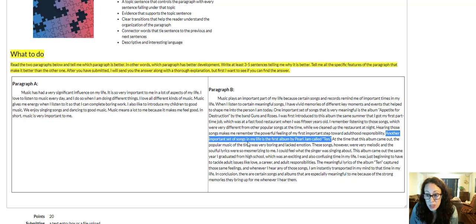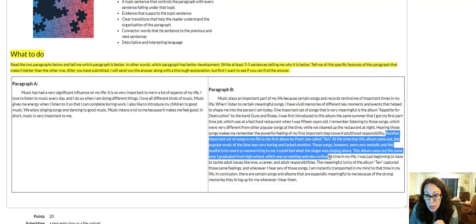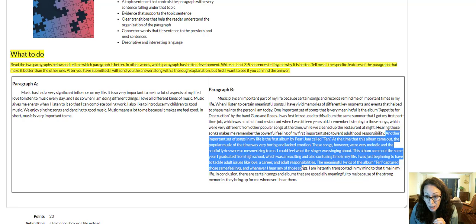So this very specific, talking about the album and all the sentences that tell us about it exactly, all the way down to here. So this is a very specific example, and again, maybe we haven't had this exact experience, but we can definitely relate to it because we've had similar experiences to this.